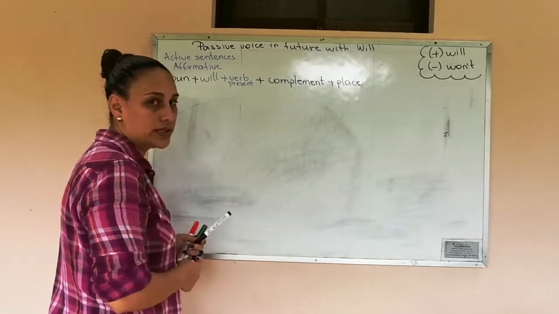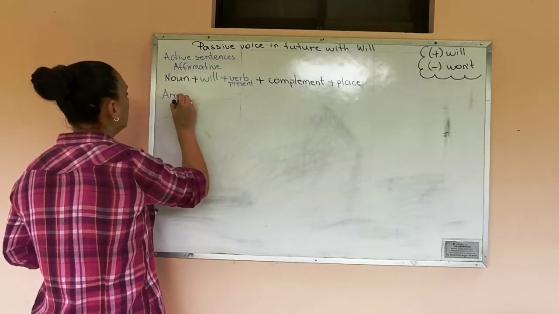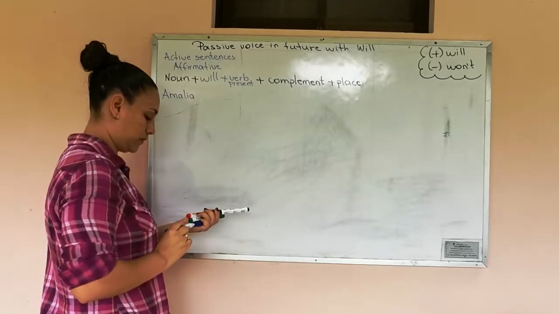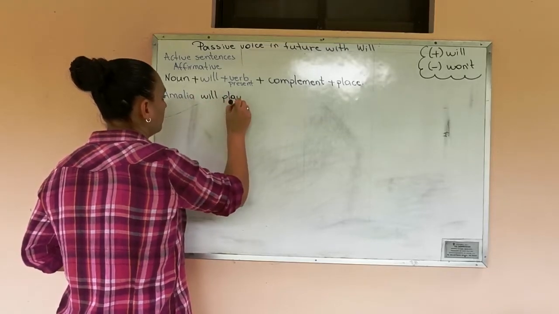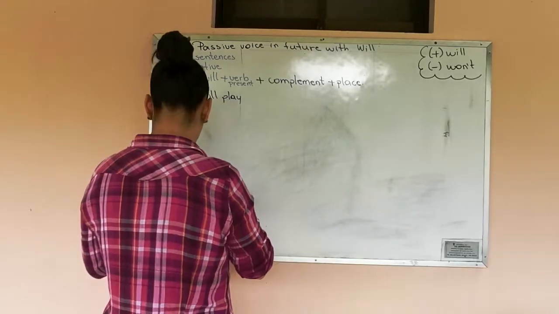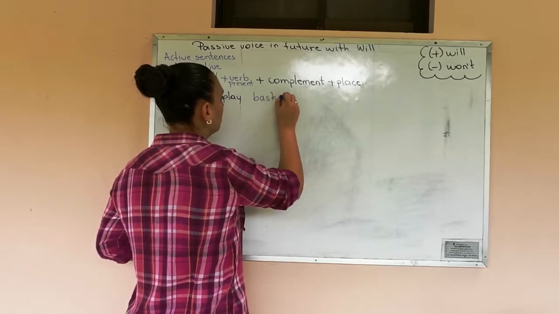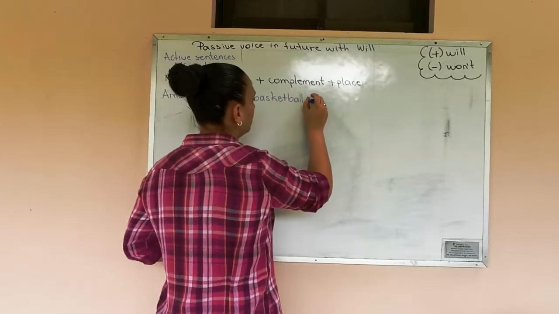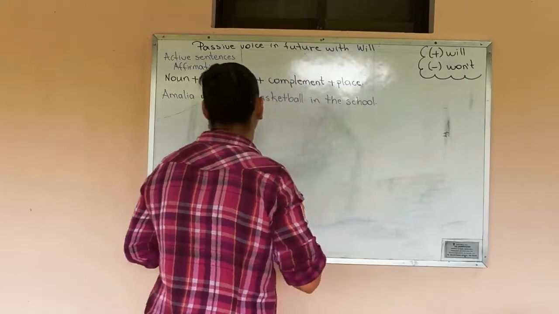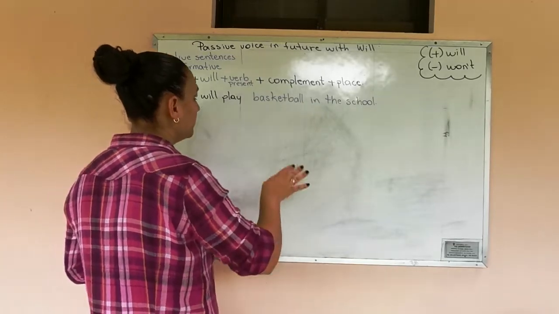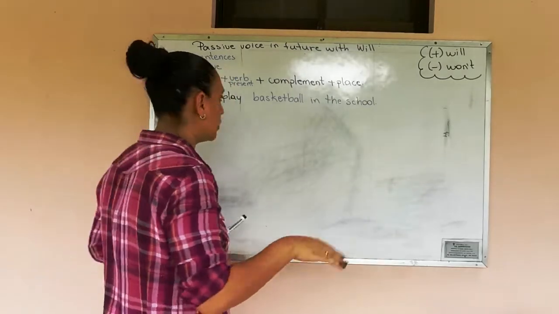Okay. And I am going to write an example. Amalia will play basketball in the school. Amalia, will play, the verb in the simple form, basketball, in the school. Okay, this is the structure to write sentences in future with will. Active sentences, the normal sentence in future with will.